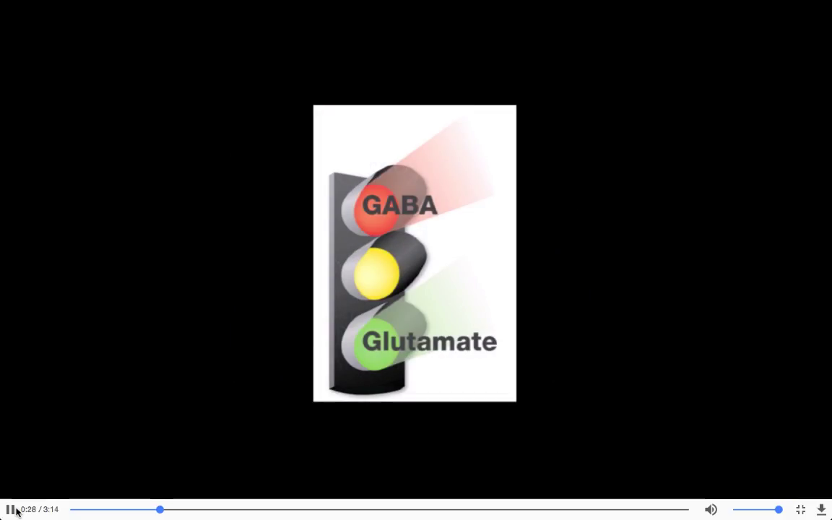GABA is synthesized from glutamate, which is also the excitatory neurotransmitter in the central nervous system. GABA stops the neuron from firing, while glutamate elicits an excitatory response. While there isn't a specific, known reason that epilepsy occurs, there are important neurotransmitters that have been shown to be imbalanced in people who have epilepsy.